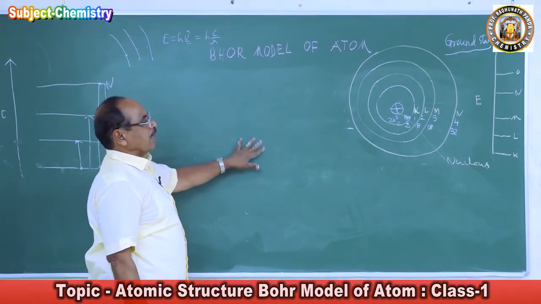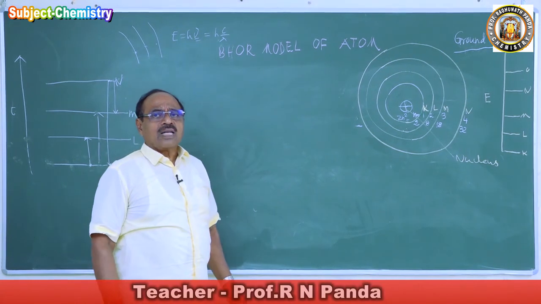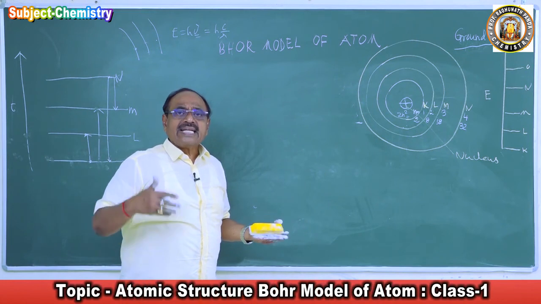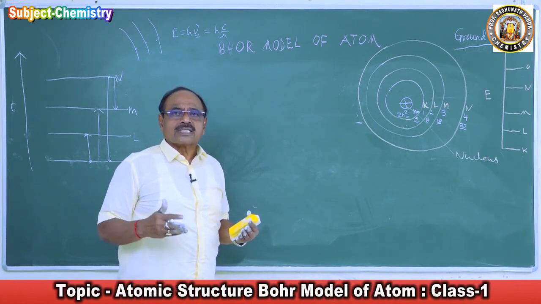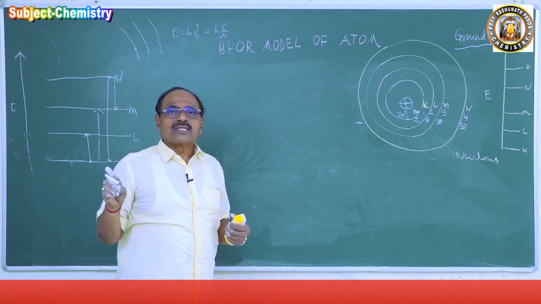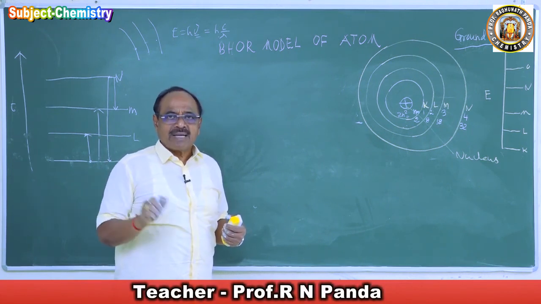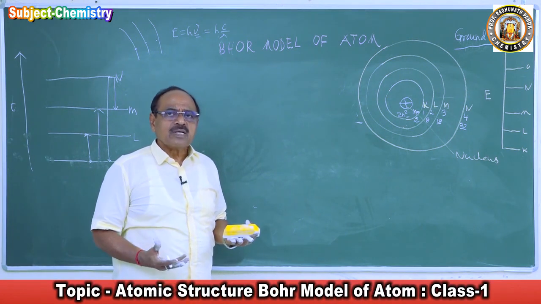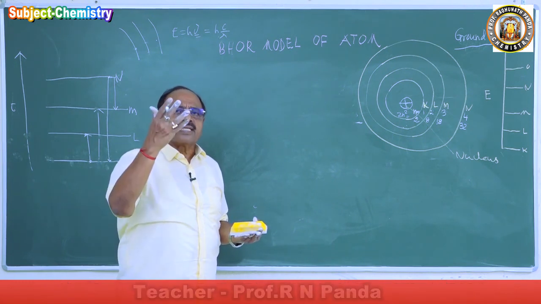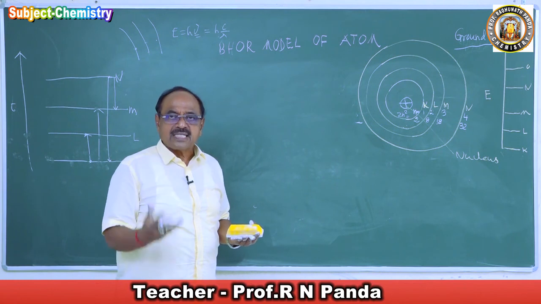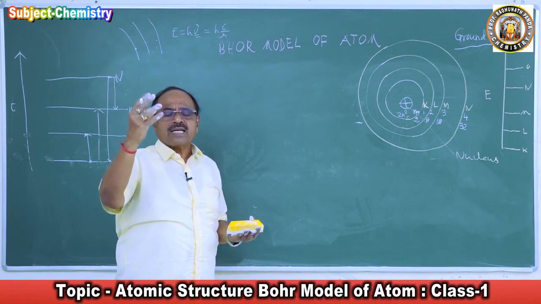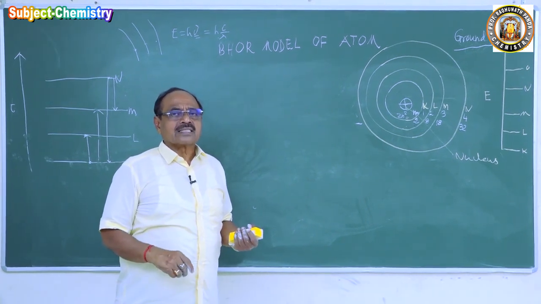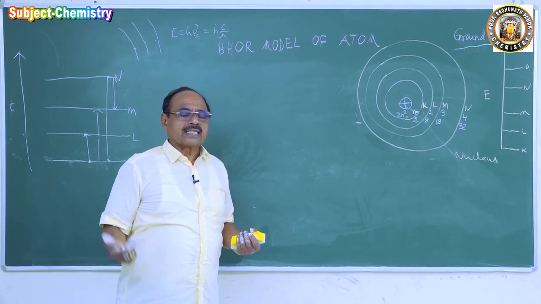Now the question comes: how much energy does an electron have to absorb, or radiate, to jump from one shell to the other shell? There he has used Planck's quantum theory of electromagnetic radiation. In my next class, I will explain the amount of energy the electron has to absorb to jump from a lower energy level to a higher energy level, and how much energy the electron can emit when coming from a higher to a lower level. That we will discuss in our next class, and we can calculate the other things about the Bohr model of the atom.